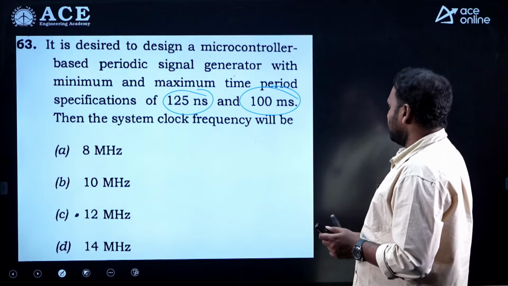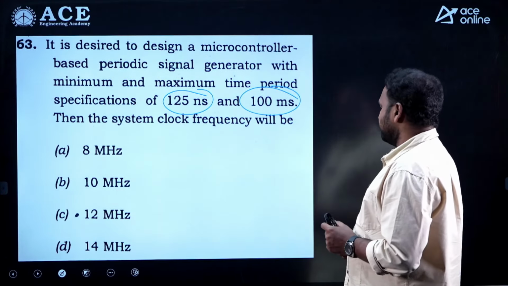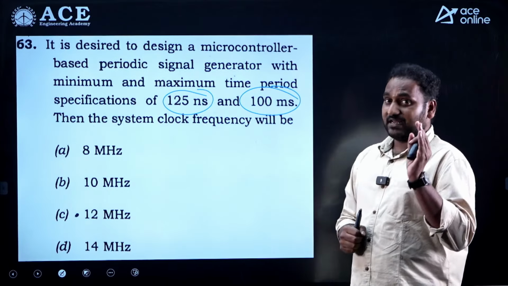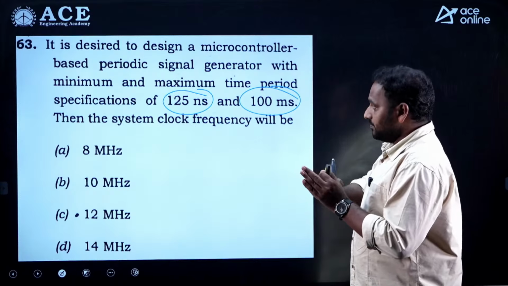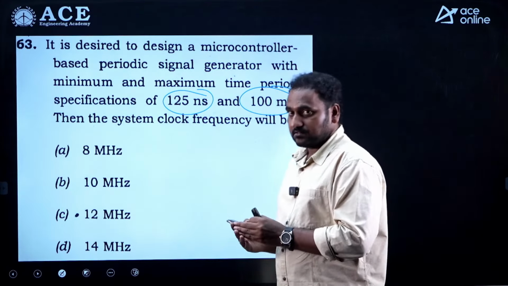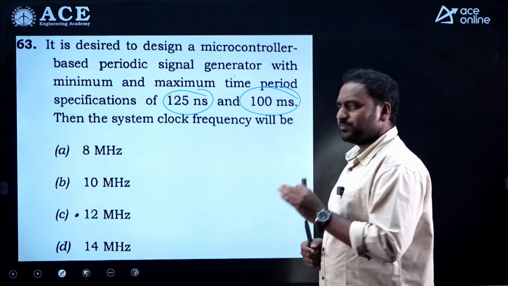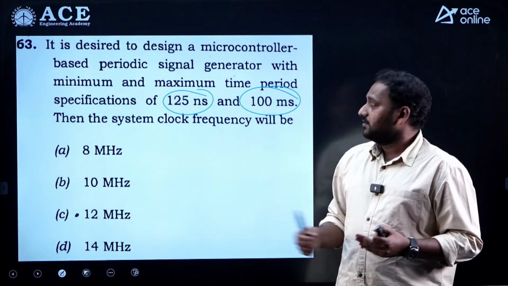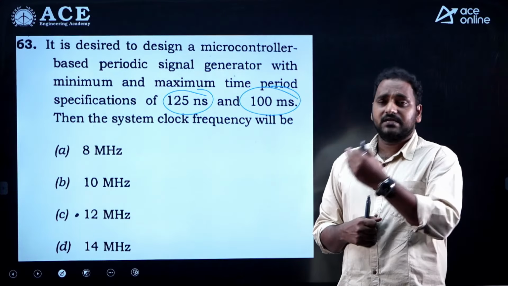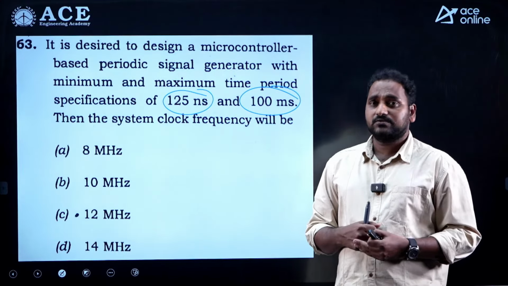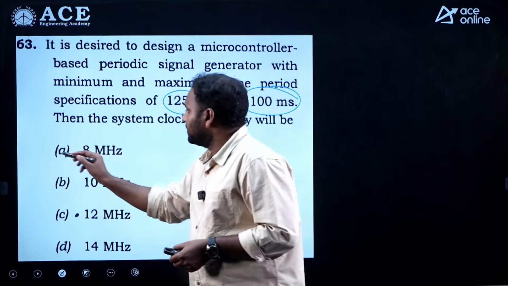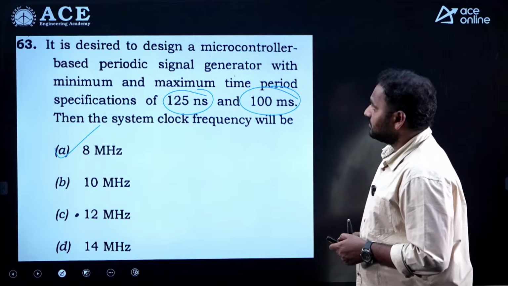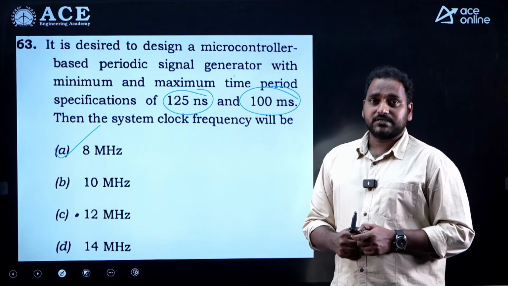For 1 by 125 nano, you will get nearly 8 megahertz. 1 by 100 milliseconds is around 10 hertz. So, the best value of oscillator that you need to select for a microcontroller should be the highest value. If the given oscillator is supporting 8 megahertz, automatically it can support less than 8 megahertz also. That's why the reasonable correct answer is option A. Okay, these are the questions found from digital and microprocessor.